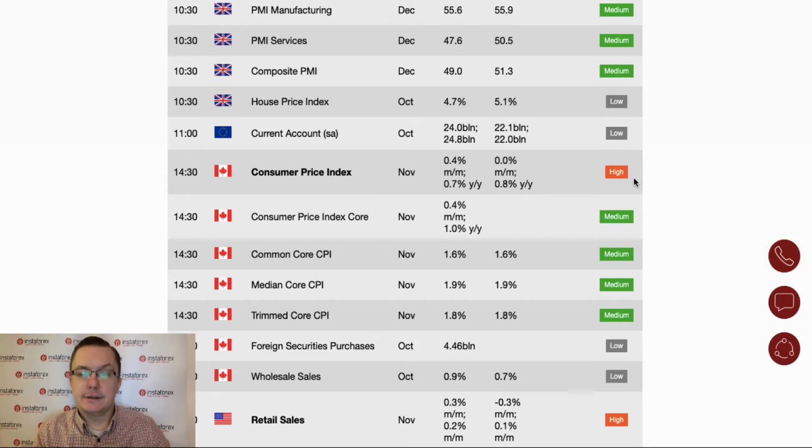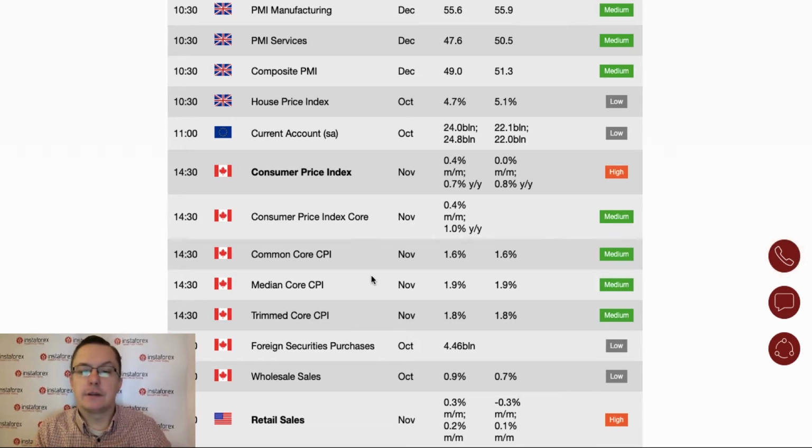As you can see here, this data had a high impact on the market, so please keep an eye on this. We got some more sub data regarding the consumer price index and inflation data from Canada as well: consumer price index core, common core, median core, trimmed core, and foreign securities purchases, including the wholesale sales. So as you can see, plenty of data from Canada.